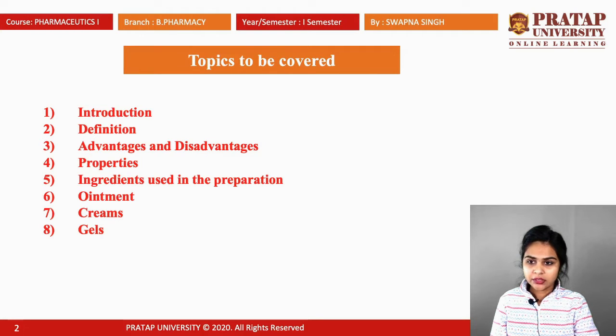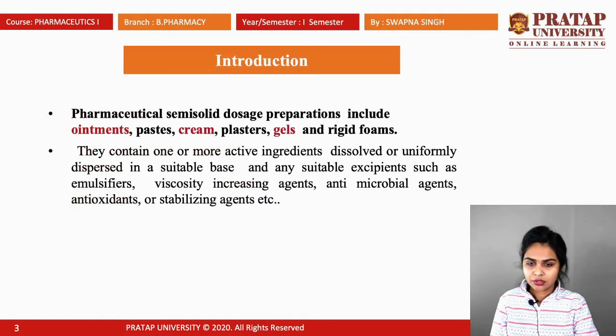Topics to be covered: first is the introduction part, second is the definition of semi-solid, third is the advantages and disadvantages of semi-solid preparations, then the ideal properties and ingredients used in the preparation of semi-solids, and various kinds of semi-solids and their preparation. So the first topic is the introduction of semi-solids.